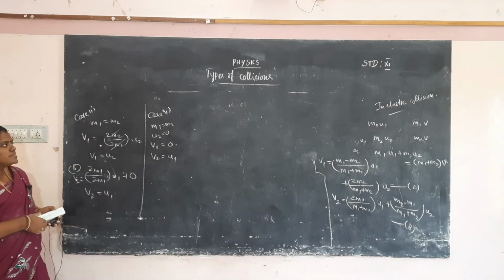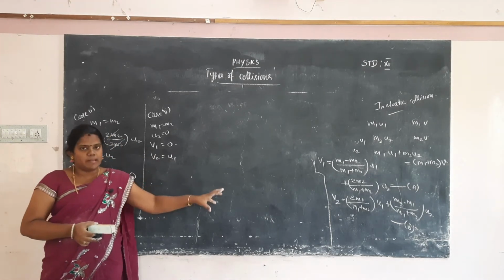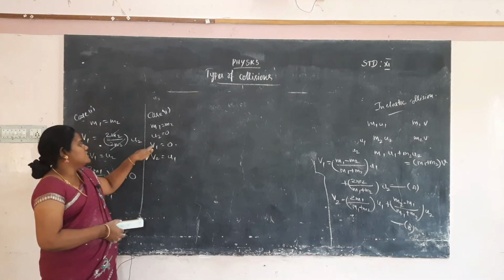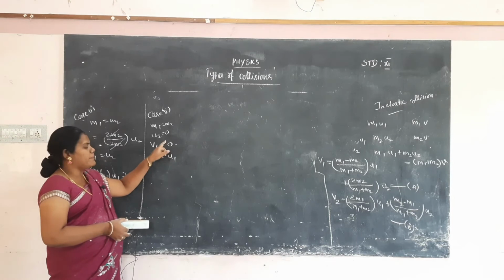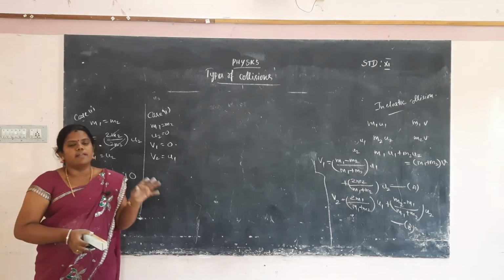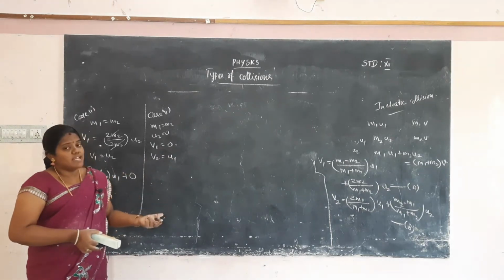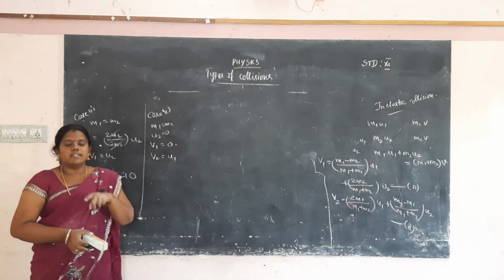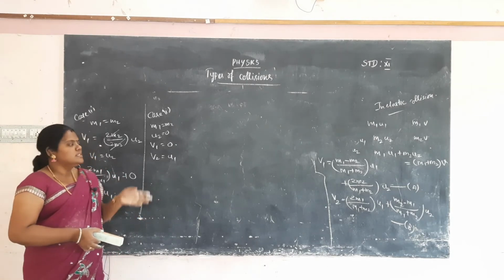What's the meaning of that? Suppose the second particle is in a rest position, and the first particle will be moving and strike the second particle. After the striking, after the collision, the first particle does not move. It will strike and then it will be in a rest position. The final velocity of the first particle will be 0, because when a ball hits a particle at rest, after hitting it stops. But the second object will be moving with the initial velocity of the first particle. That is the conclusion point.